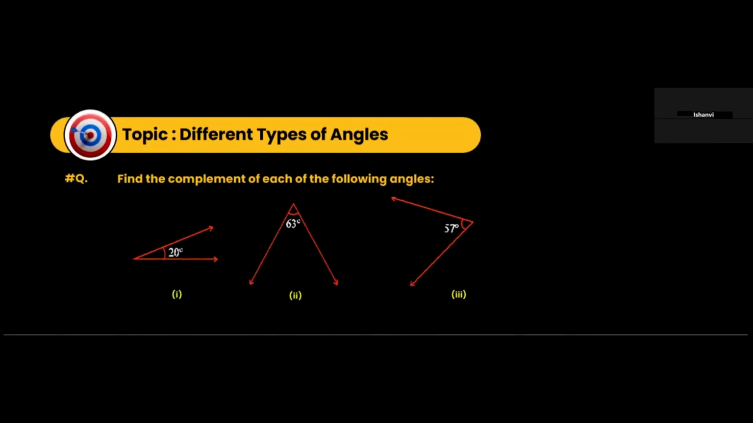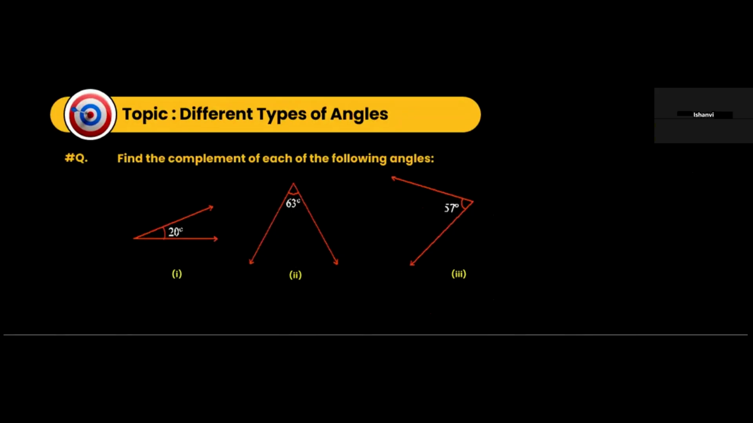Okay, so here you have find the complement of each angle. What do you mean by complement? So this will be how much? 20 degrees. The complement of 20 degrees will be equal to 90 degrees minus 20 degrees. That will be how much? 70 degrees. So this will be the complementary value.